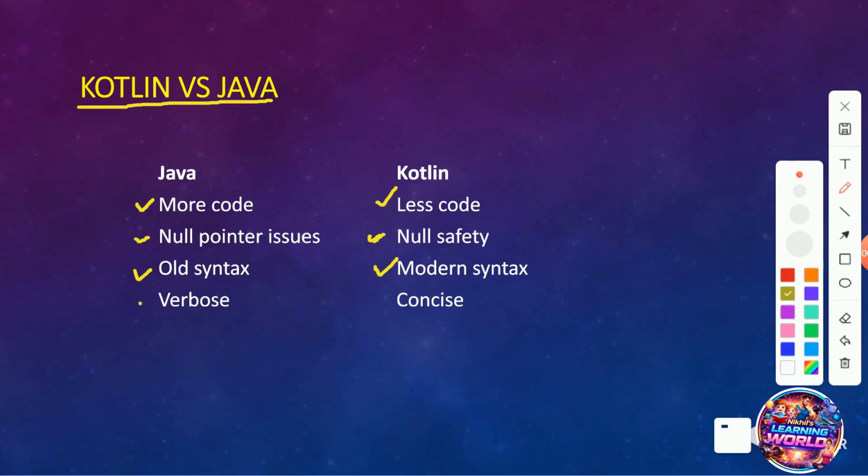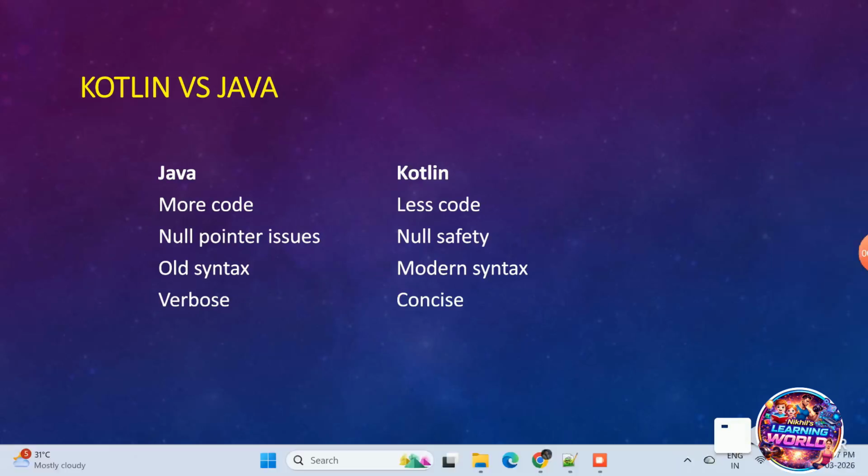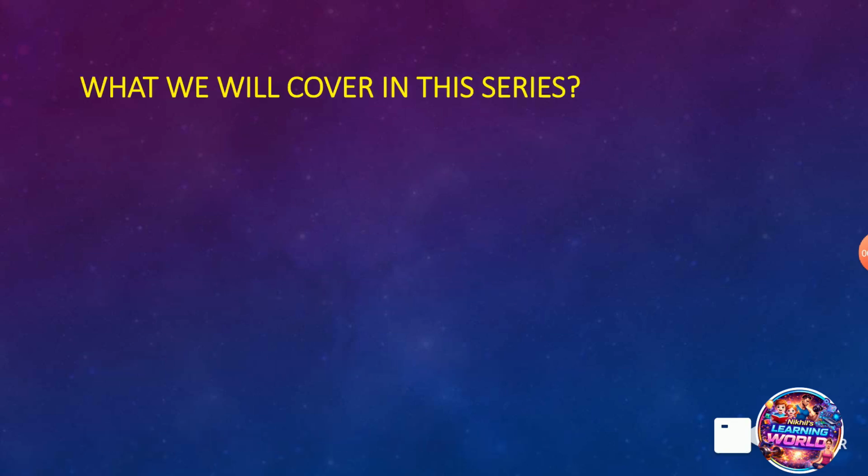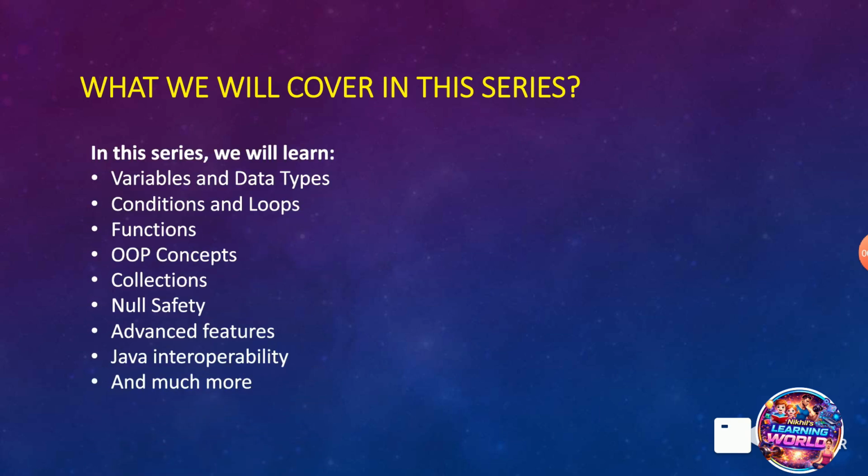Java has old syntax, but Kotlin has modern syntax. Java is verbose, but compared to it, Kotlin is concise. Kotlin is fully compatible with Java, so you can use both in the same project. That is a very important and powerful point. We need to understand that.